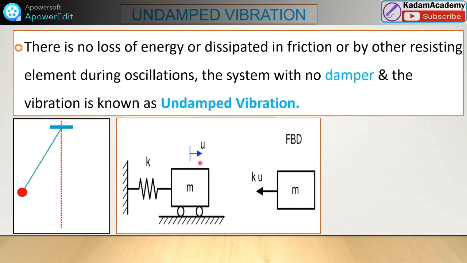It will move in a to-and-fro motion about this mid-position blue line. So what will happen? There is no loss of energy. This is a system with no damper.